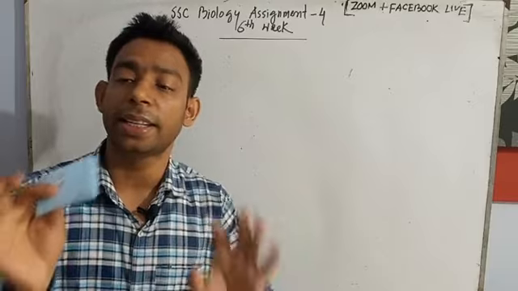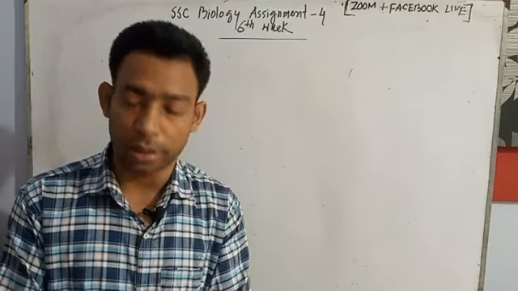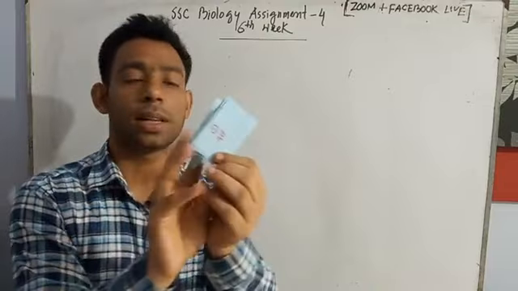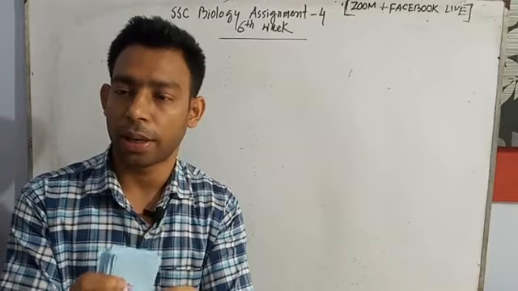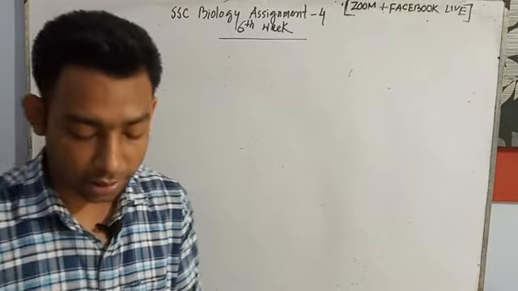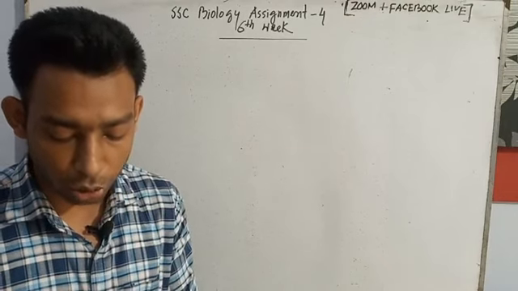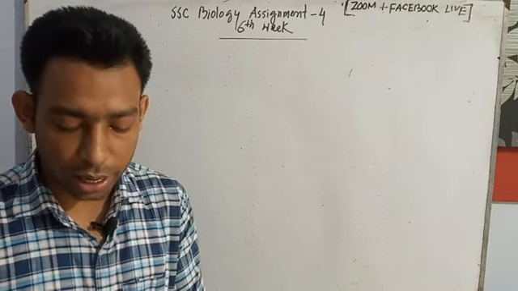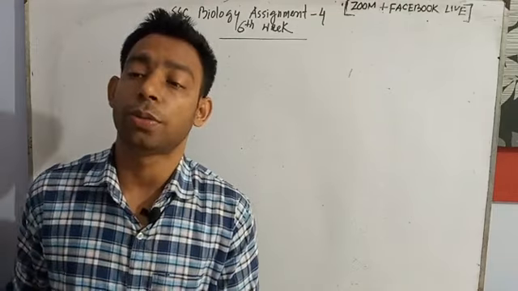I need any 3 cards. The cards are sequentially arranged here, and the instruction says I need to choose 3 cards.